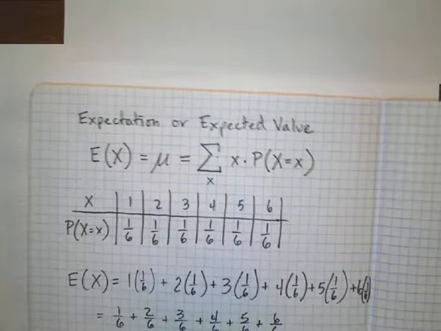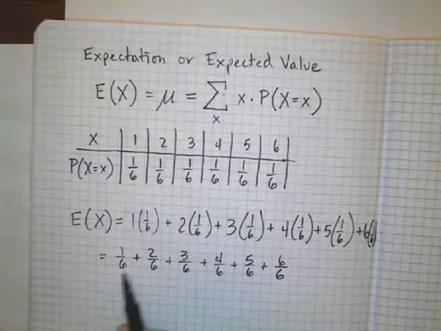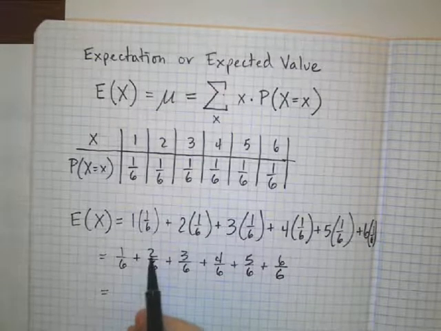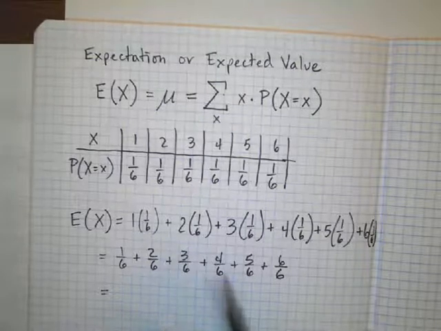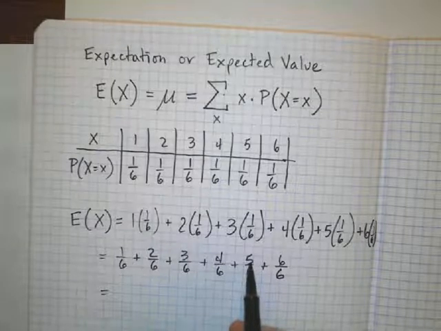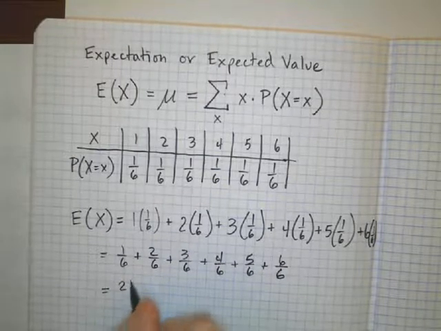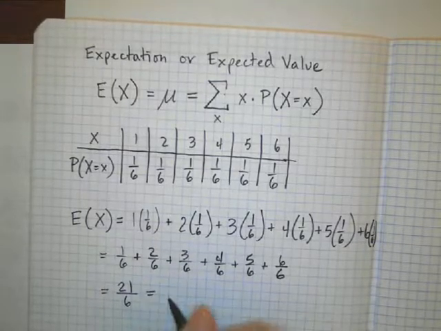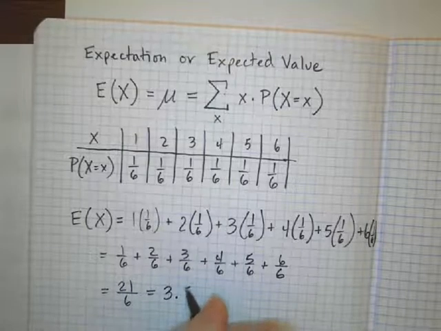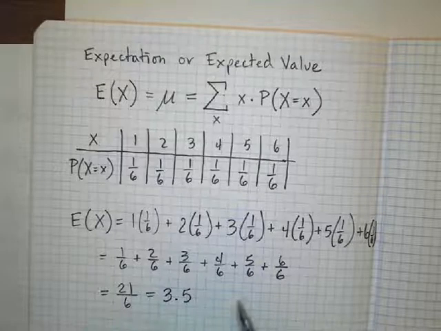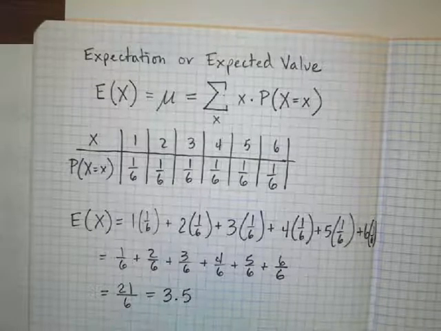All right, now, nice thing, they all have a common denominator. So all I have to do is add my numerators. 1 plus 2 is 3, plus another 3 is 6, plus 4 is 10, plus 5 is 15, plus 6 is 21. 21 over 6, hey, it worked out. That gives me my expected value of 3.5, or $3.50, if I was getting paid $1 for each dot on the die. So there is our formula for expectation or expected value.